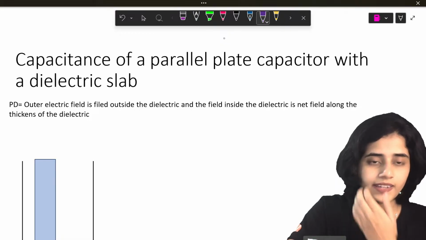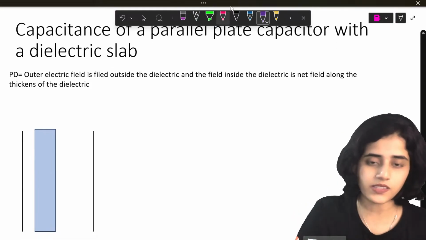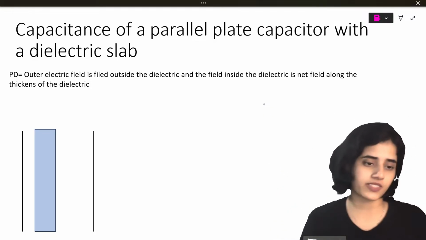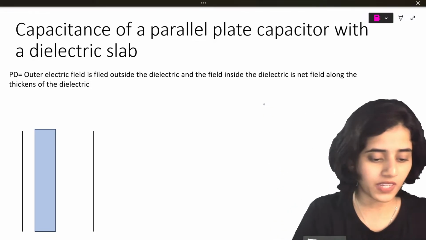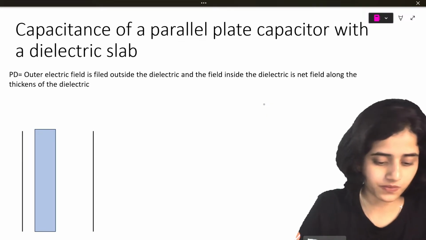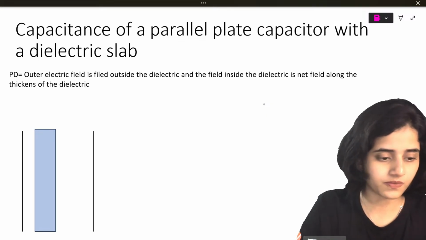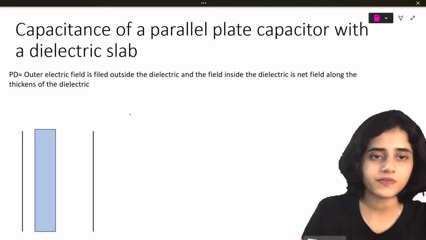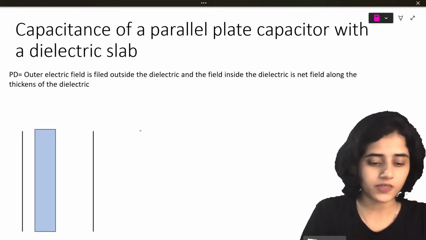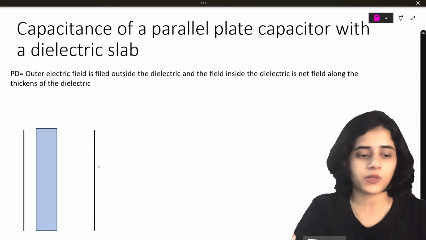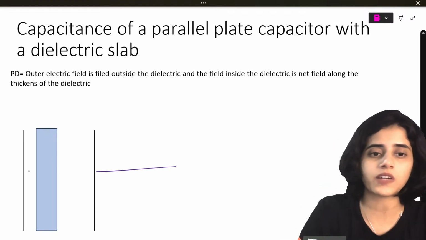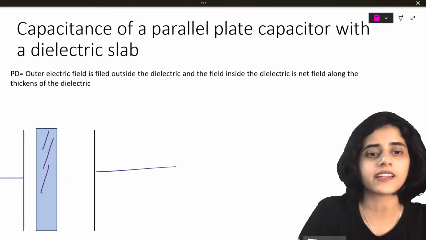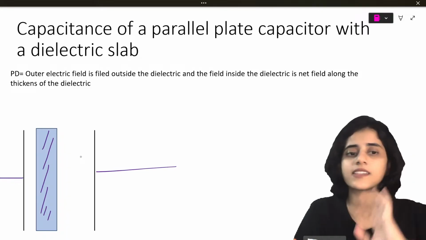Now let's look at the capacitance of a parallel plate capacitor with a dielectric slab. This is also very important, students. So what we have here is a capacitor. Inside the capacitor, I have a dielectric. This blue thing that you see is a dielectric.